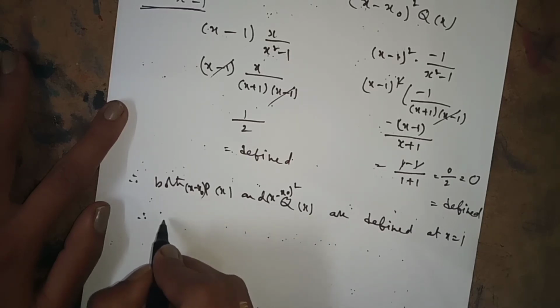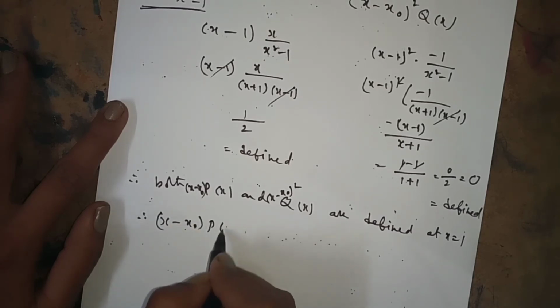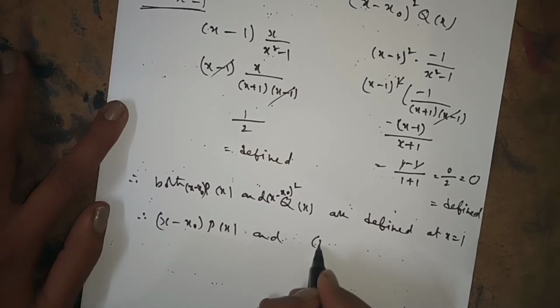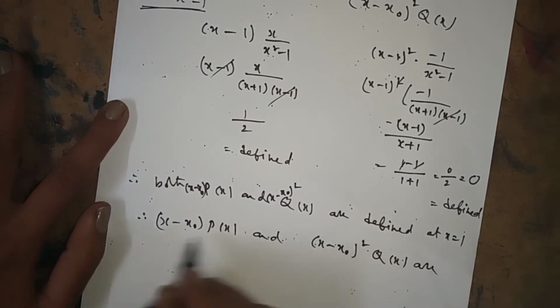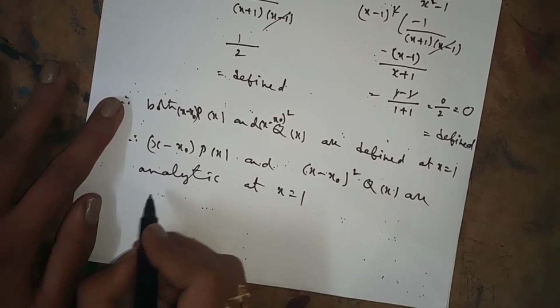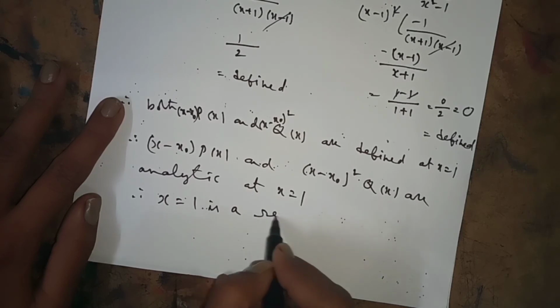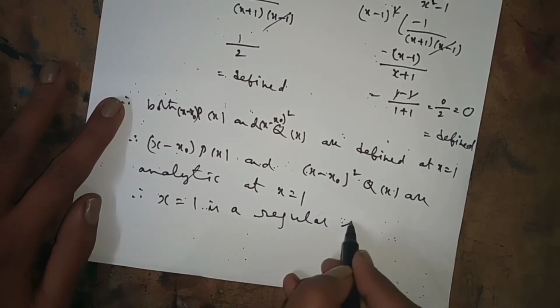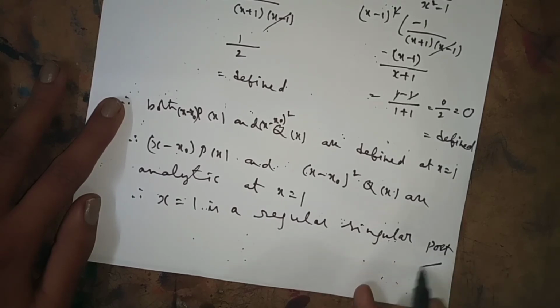Therefore (x − x₀)P(x) and (x − x₀)²Q(x) are analytic at x = 1. Analytic at x = 1 means x = 1 is a regular singular point. Thank you very much.